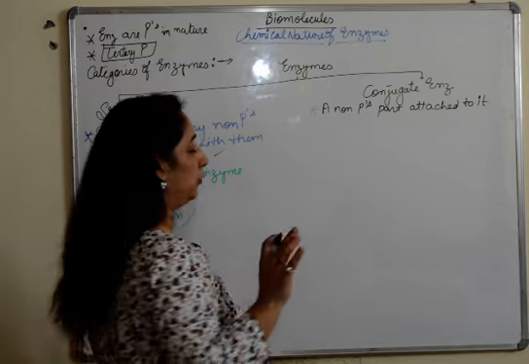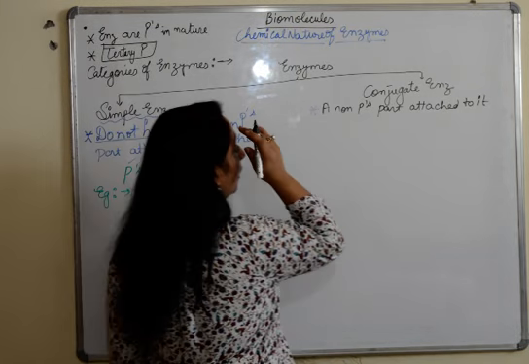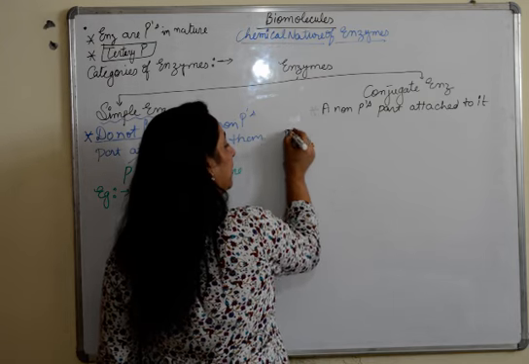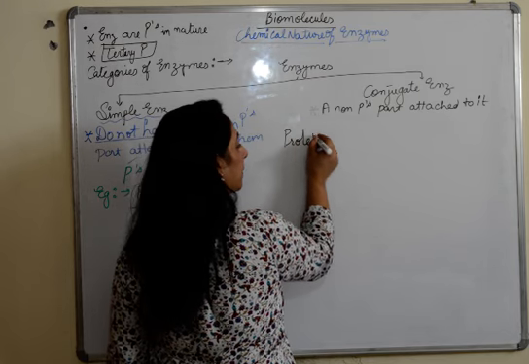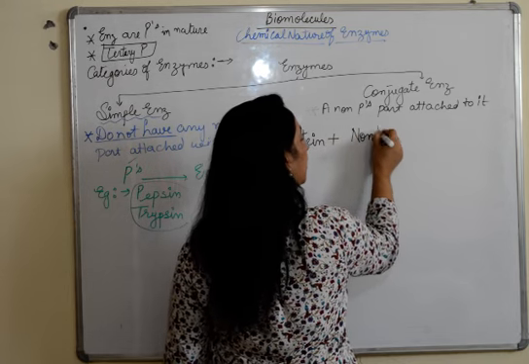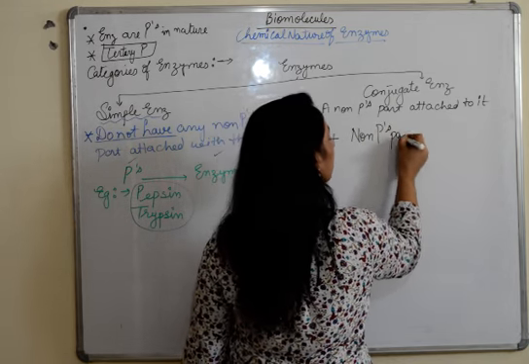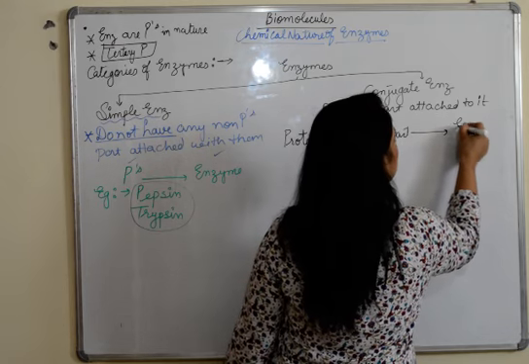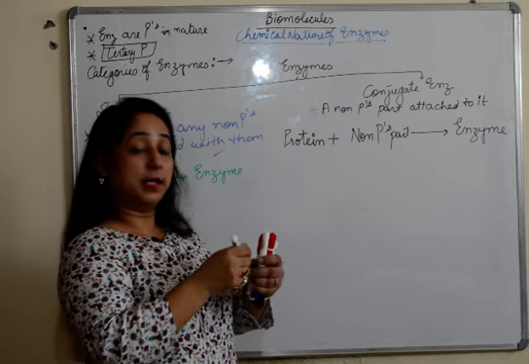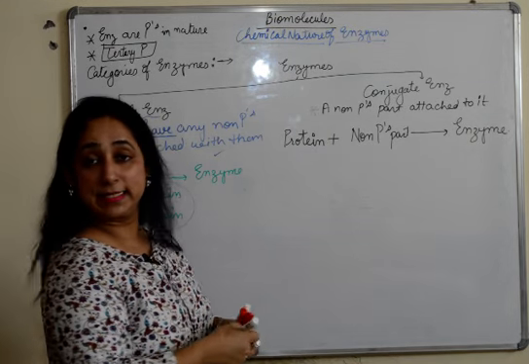So we'll write what does it have. What do we have here? In a conjugate enzyme, we have a protein plus a non-protein part which forms the enzyme. Now there are specific terms which are given to these.